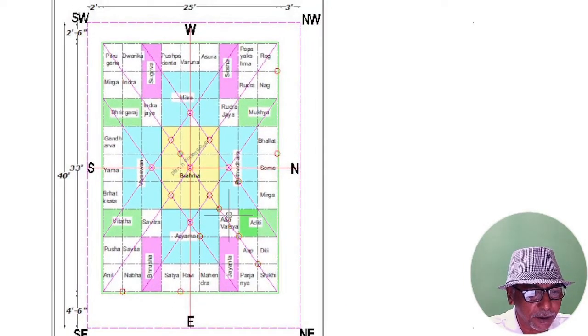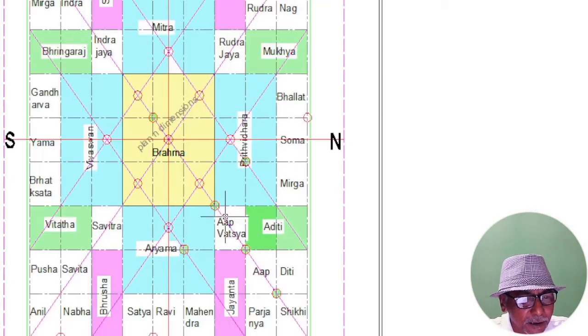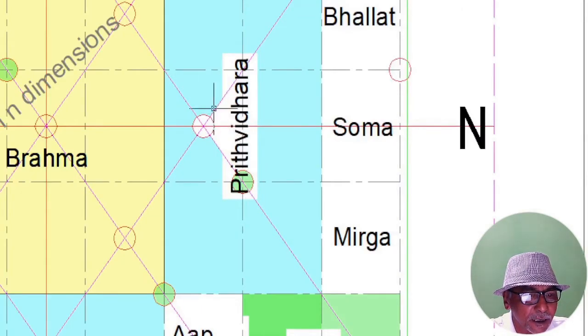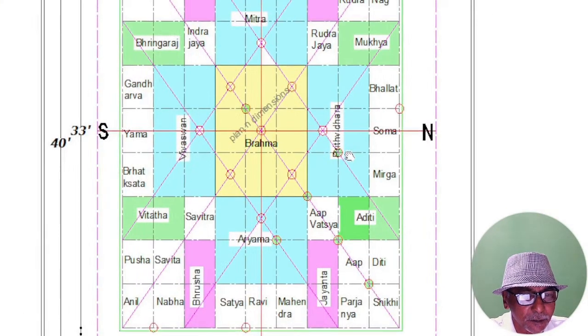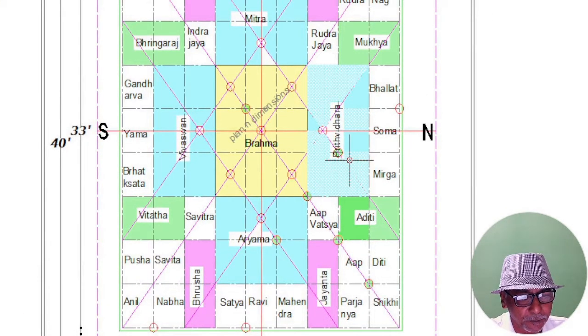These are all weak points. These weak points, minor and major, we call as Marmasthana. Care should be taken not to puncture the earth, which means we should not have any columns erected in these points. Please note, friends, we should not erect any columns in these points. We should plan in such a way.